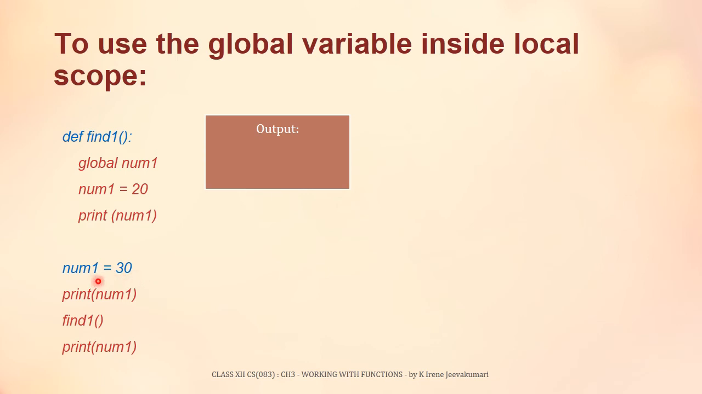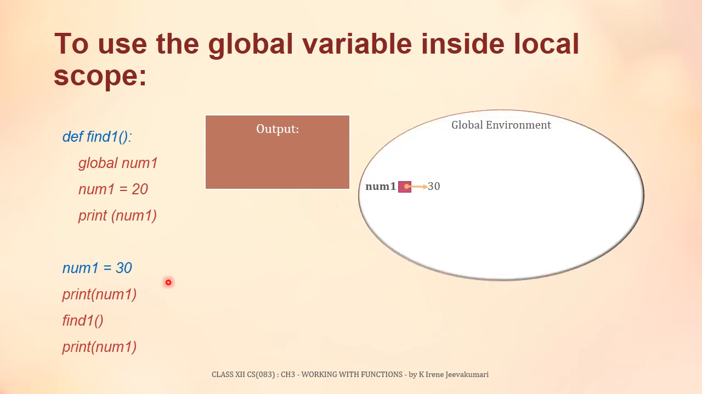Num1 is in the main segment. Also it is not available inside any of the block or function. So this is a global variable. So the global environment is created with the global variable num1 and it is referencing the value 30. The next statement to be executed is the print statement, which prints the value of num1. The value of variable num1 is 30. So in the output, value 30 will be printed.